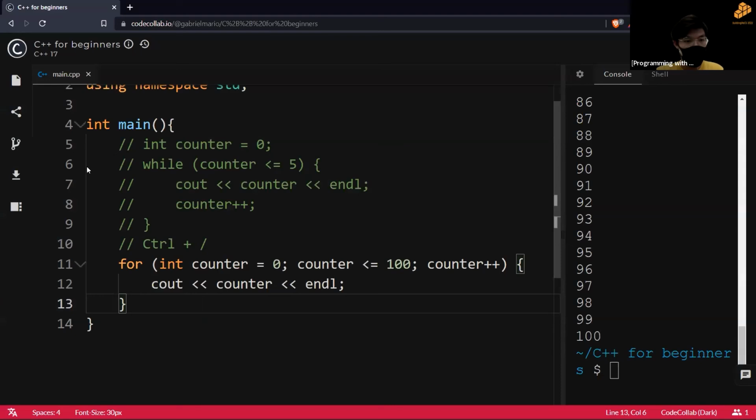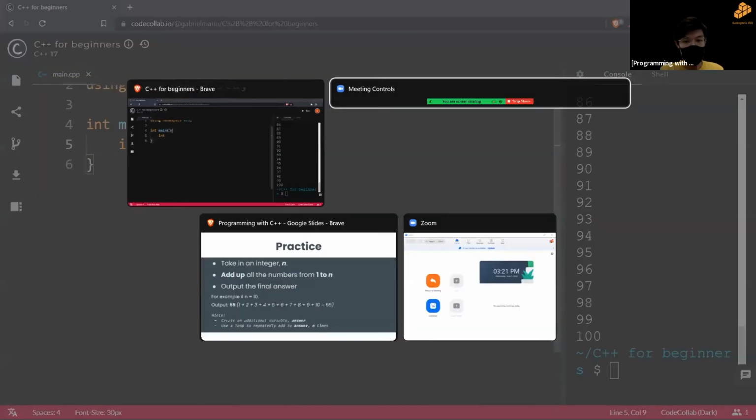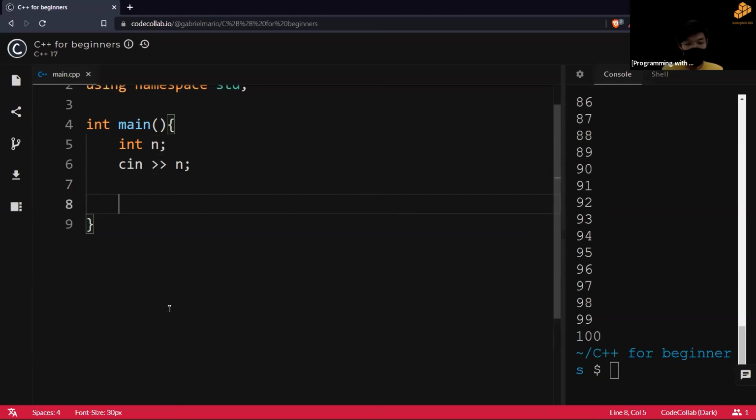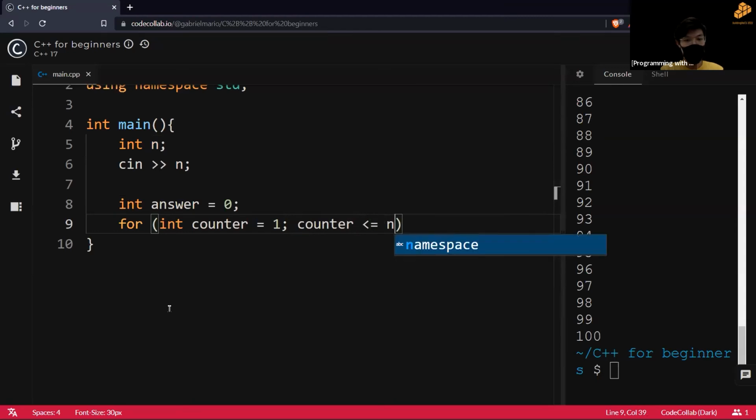Okay, so take in an integer n, and I want to add all the numbers up to a number. So I want to create a new variable. Let's call it answer, and since we haven't added anything, it's going to be 0. I'm going to use a for loop first. So for, let's say, counter equals 1, and then counter less than or equal to n, and then plus.